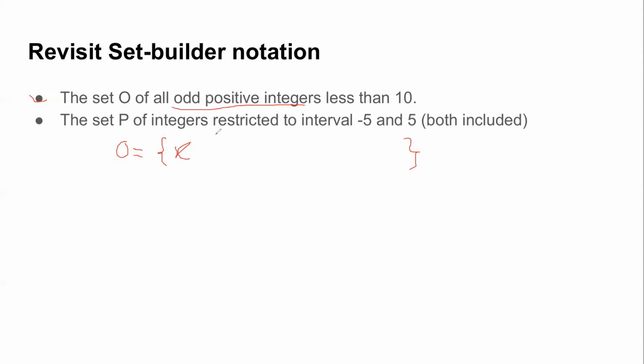I can also state it like this: x such that x is equal to 2n plus 1, where n belongs to natural numbers.